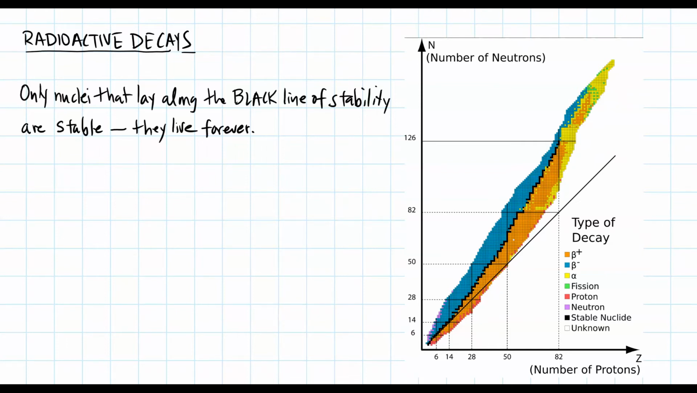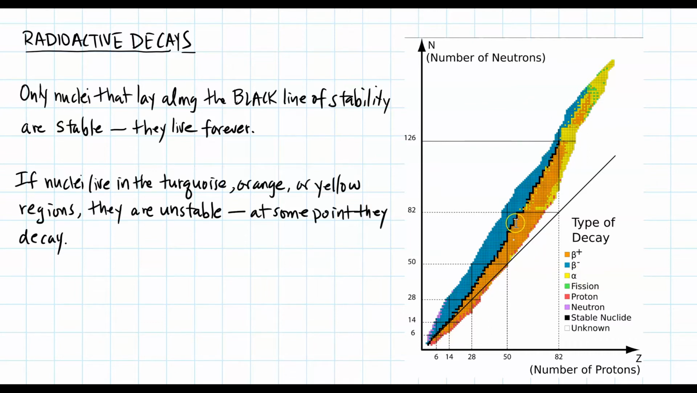Radioactive decays. Only nuclei that lay along the black line of stability are stable. That is, they live forever. So along that black line. Looking at the band of stability, if nuclei live in the turquoise, the orange, or the yellow regions, they are unstable, and at some point in their lives, they will decay.